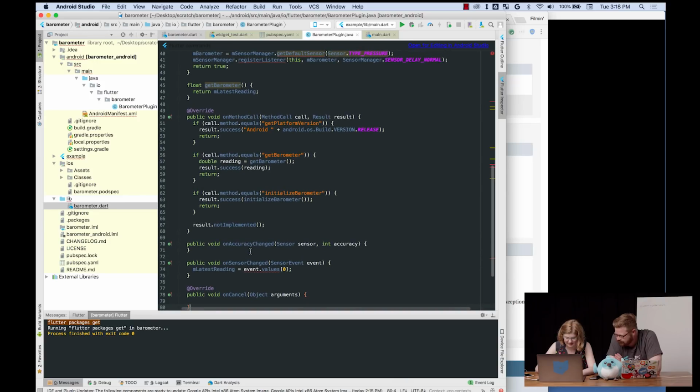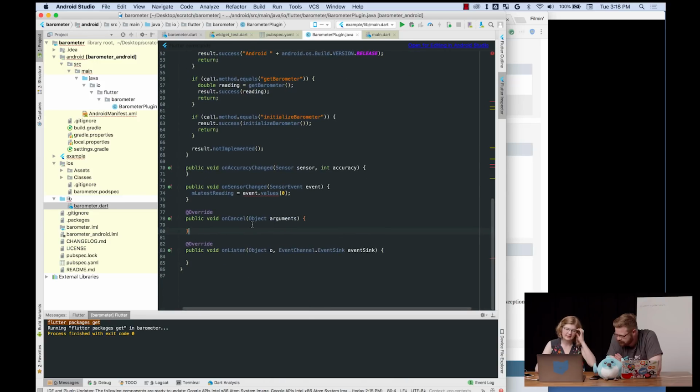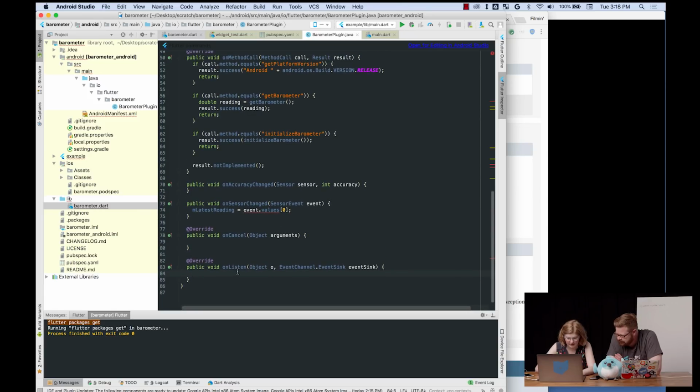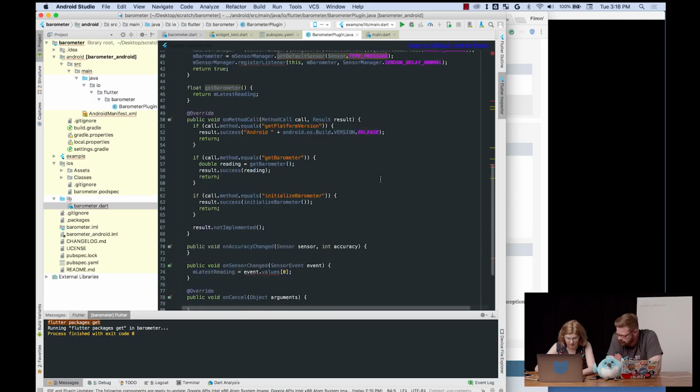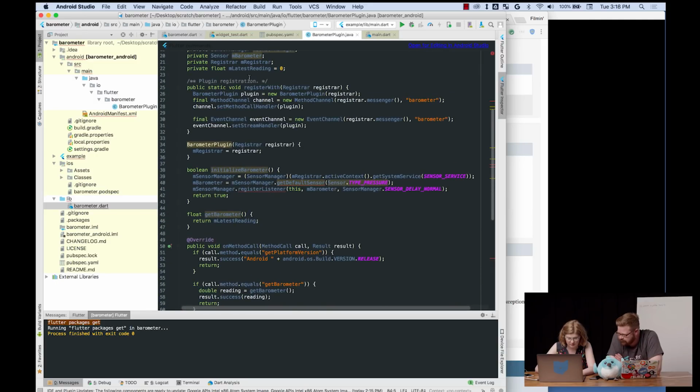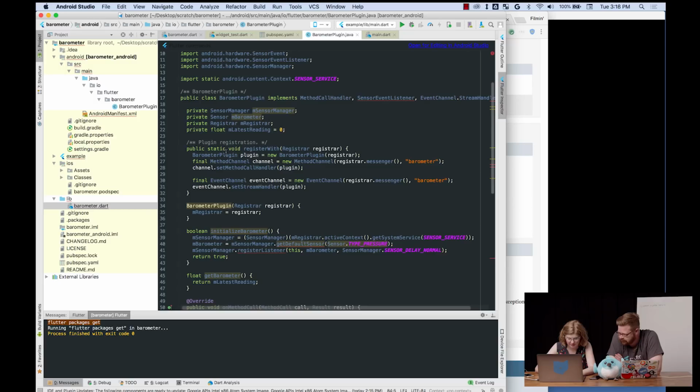So now we need to implement these. Basically, we have this stream that we have initialized somewhere. Where did it go? Oh, API.